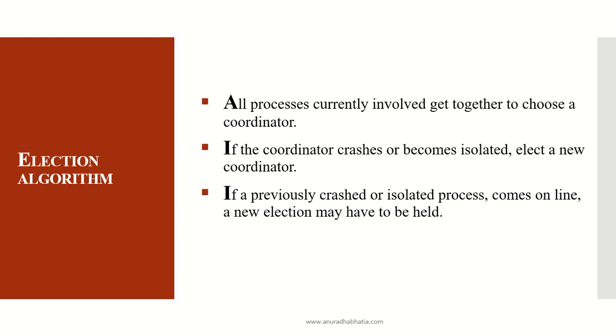All processes currently involved get together to choose a coordinator. That's the first step. If the coordinator crashes or becomes isolated, elect a new coordinator. If a previously crashed or isolated process comes online, a new election may have to be held. So it is not that if a process has crashed, it cannot be reconsidered for election. Now, let's start with the Bully algorithm, one of the election algorithms.